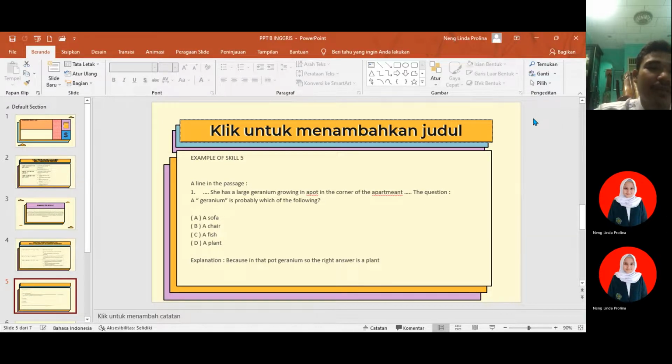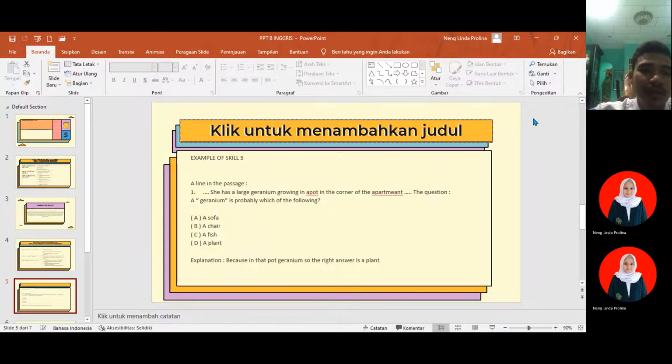Now let's move on to skill 5, vocabulary in context question. How to identify the question. What is the meaning of...? Which of the following is closest in meaning to...? Could be referred to by which of the following? Where to find the answer? The question usually tells you in which line of the passage the word or expression can be found.